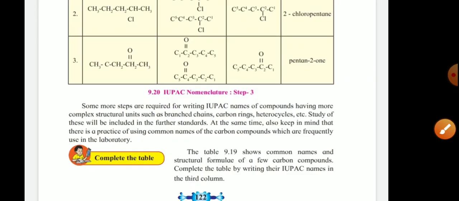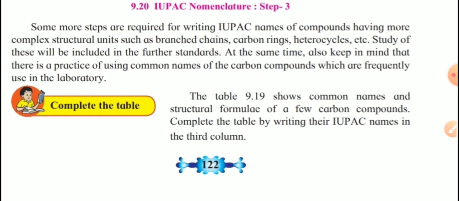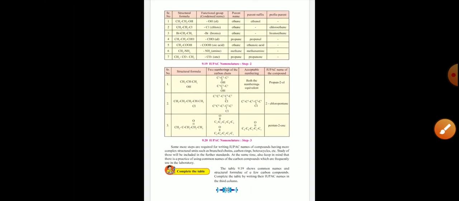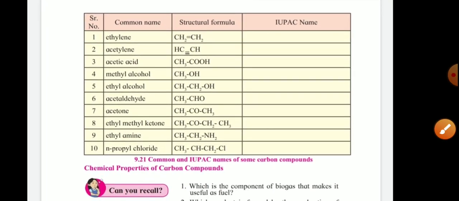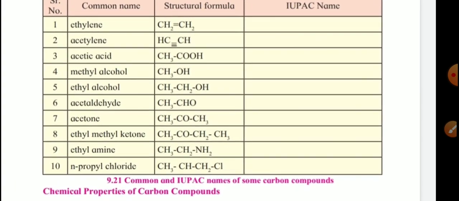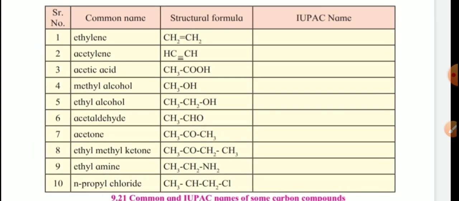Yes. So complete the table. This question is given for us. Actually the table number is given wrong here, not 19, it is 21 on the next page. Table 9.21 shows common names and structural formulae of a few carbon compounds. Complete the table by writing their IUPAC names in the third column of the given table. So today we complete this table. This is the last point of today's lecture.